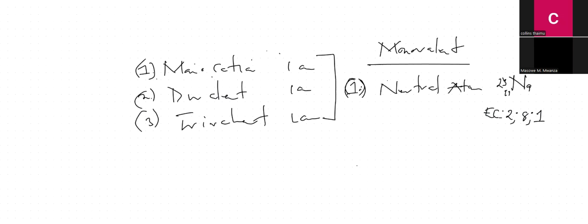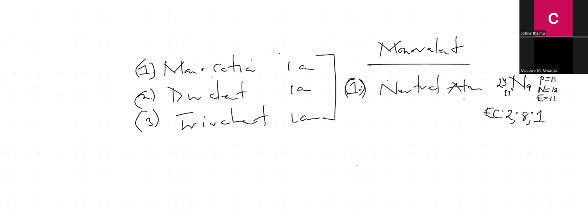So if we check in this one, this is a neutral atom. I've got a question. What's the proton number? What's the neutron number? What's the electron number? We go through quickly. Proton number is 11. Neutron number is 12. Electron number is 11. Why is the electron number 11? Because this is a neutral atom, isn't it? It's still a neutral atom.